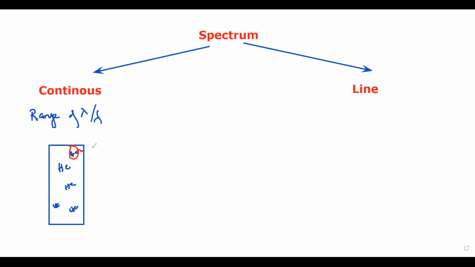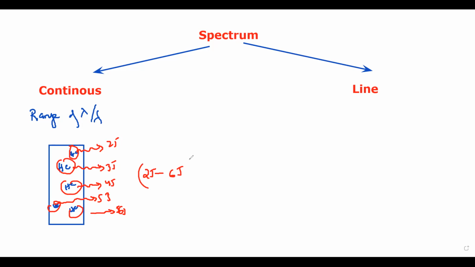For example, this helium atom released 2 joules of energy, this one released 3 joules, this will release 4 joules, 5 joules, 6 joules. So we receive energy from 2 joules to 6 joules.